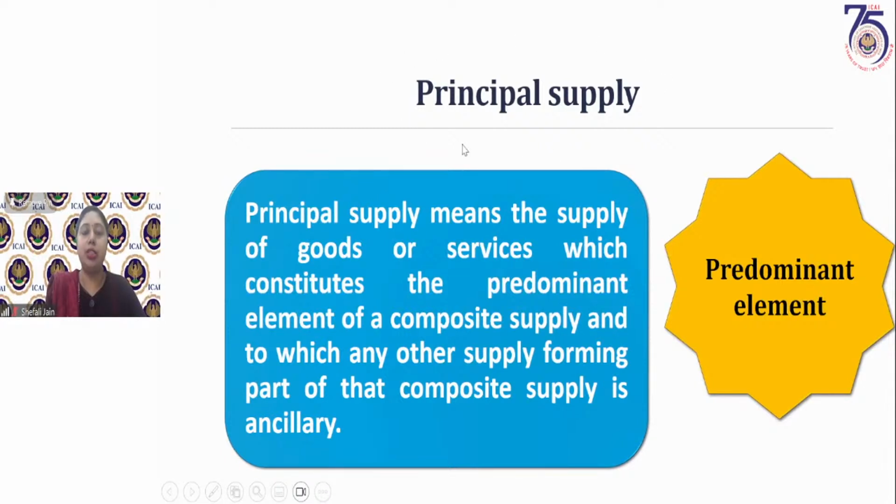So if we are charging 1 lakh rupees, and in that we have 4 supplies involved, for which we are charging 50,000 for the principal supply and 10,000 for the other supplies, then when it becomes a composite supply, on the entire 1 lakh rupees you will charge the tax at the rate which is applicable on the principal supply.